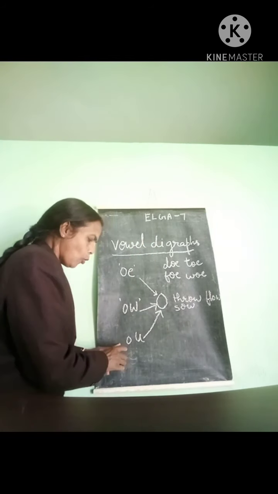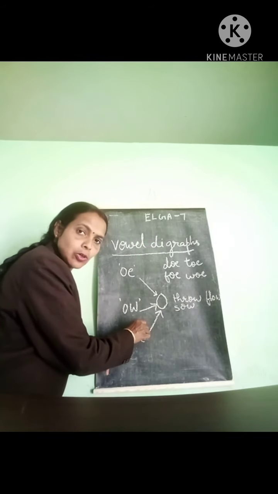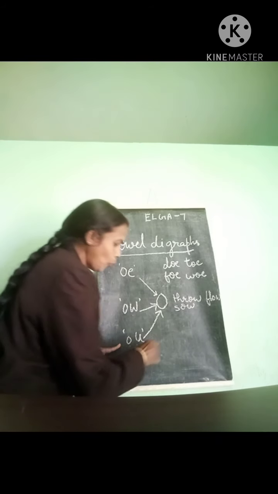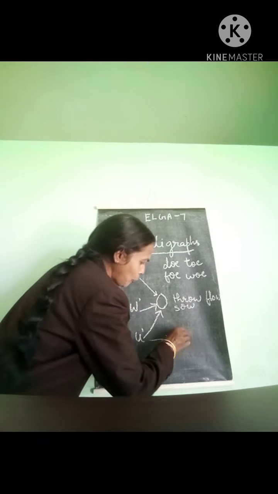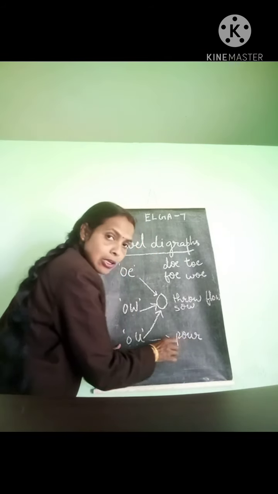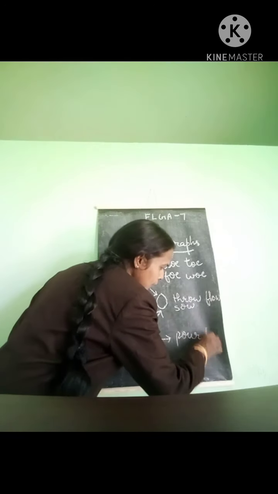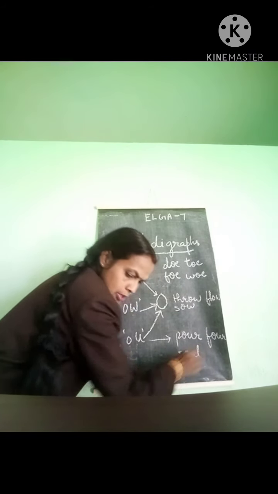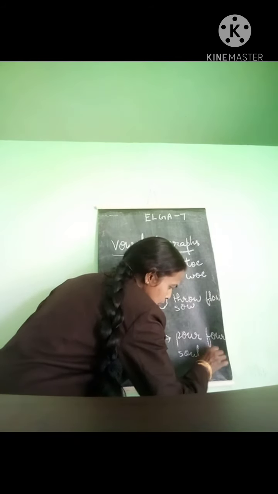Now the O-U diagraph is also O sound. So pour. Some words are like this. Pour, P-O-U-R. O-U is there. Then four. Then soul. Coat.